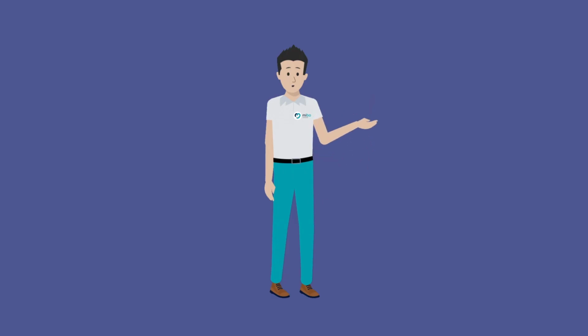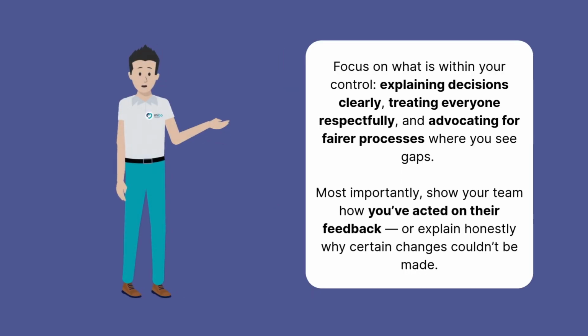For example, broader organisational policies or decisions may affect how fair things feel to your team, even when you're personally committed to promoting fairness. Be transparent about these limits in your conversation. Focus on what is within your control, explaining decisions clearly, treating everyone respectfully, and advocating for fairer processes where you see gaps. Most importantly, show your team how you've acted on their feedback, or explain honestly why certain changes couldn't be made.